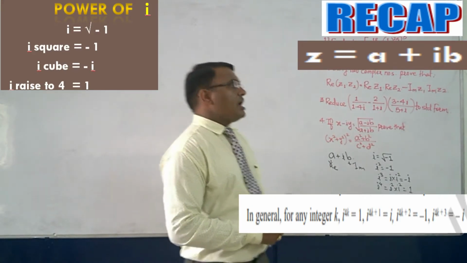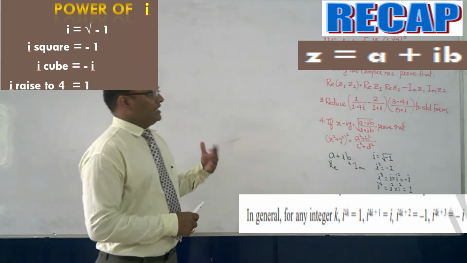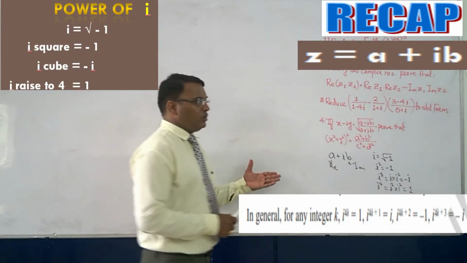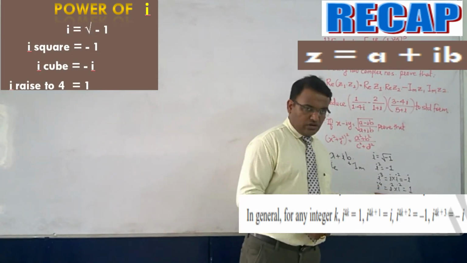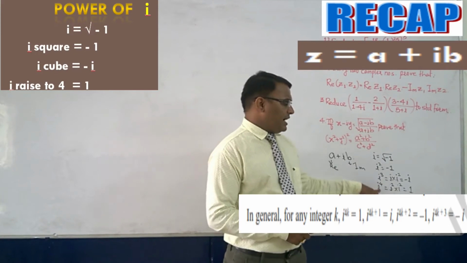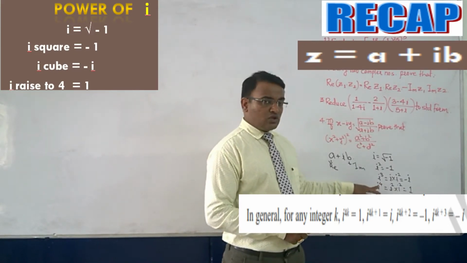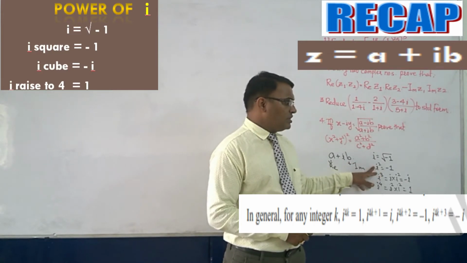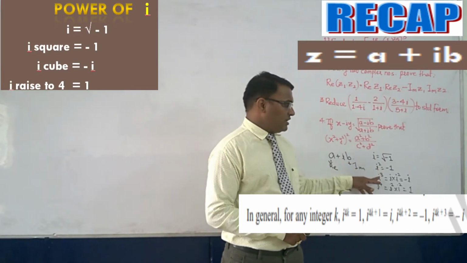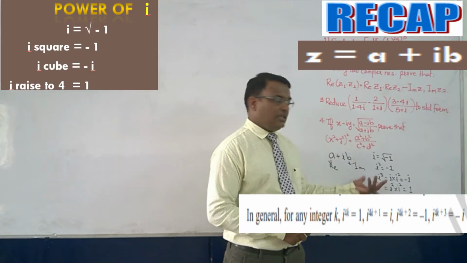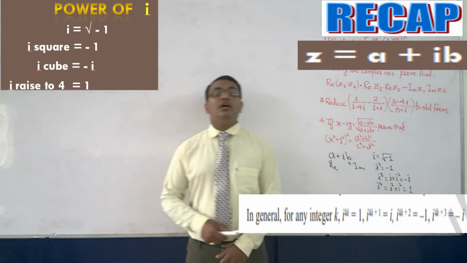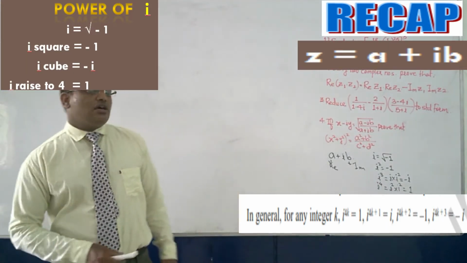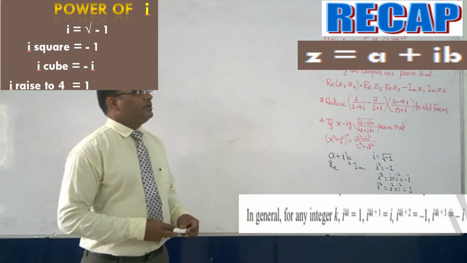Now, the same thing we can do by using multiples of 4. Directly, i raised to 4 is 1, then i raised to 4 plus 1 will give you i, i raised to 4 plus 2 will give you minus 1, i raised to 4 plus 3 will give you minus i, and then i raised to 4 plus 4 means again 1.